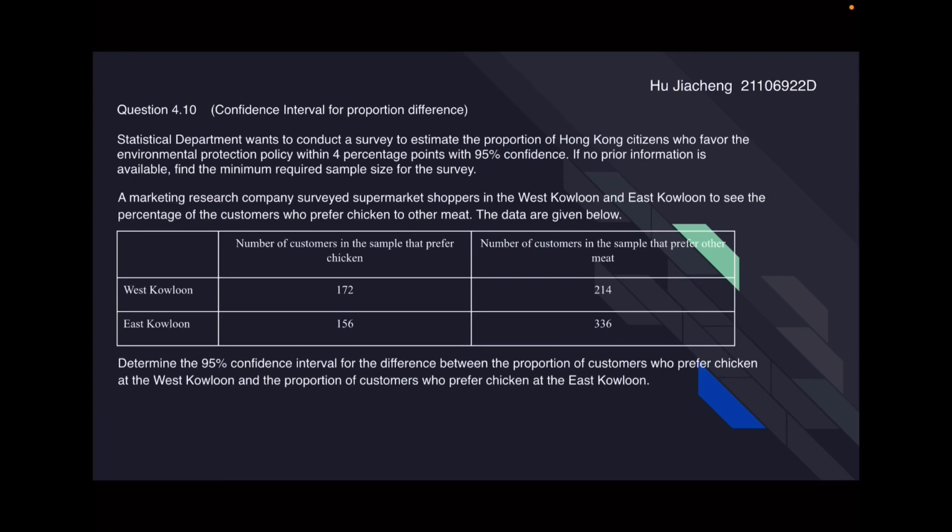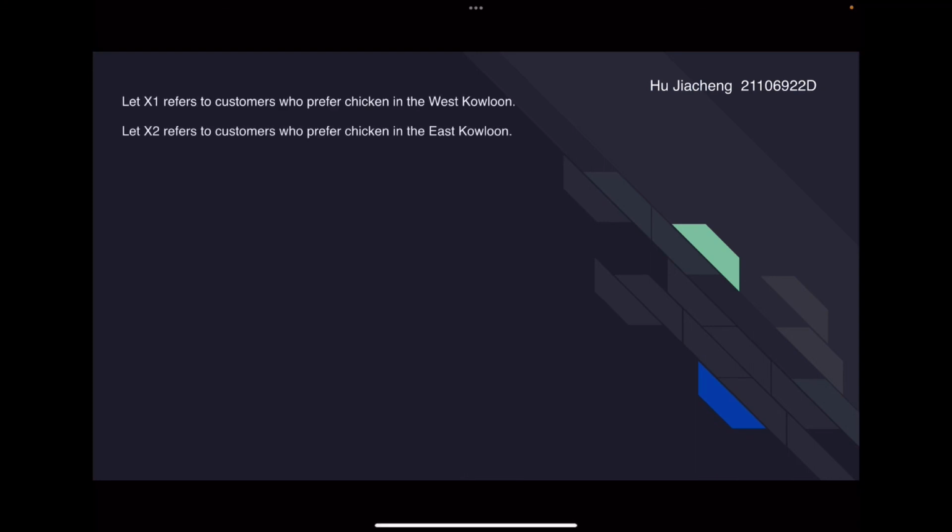Hi everyone, I'm Hu Jiachen, and I'm going to illustrate question 4.10, which is related to the confidence interval for proportion difference. Here is the question. First of all, I'm going to state two definitions for this solution. X1 refers to customers who prefer chicken in West Kowloon. X2 refers to customers who prefer chicken in East Kowloon.